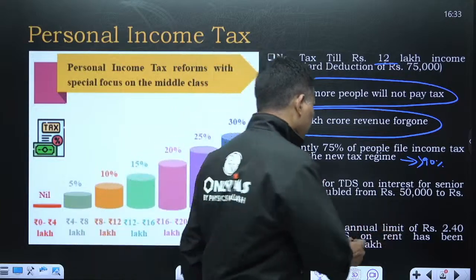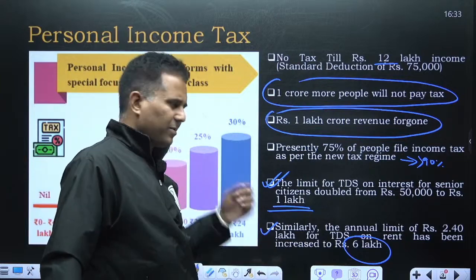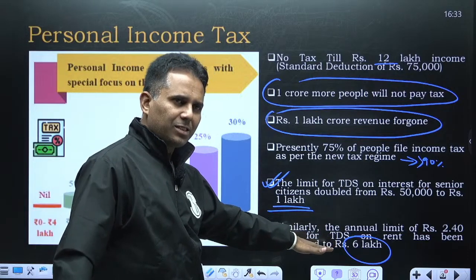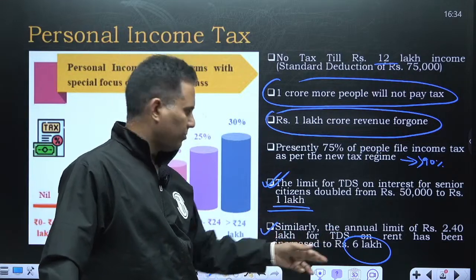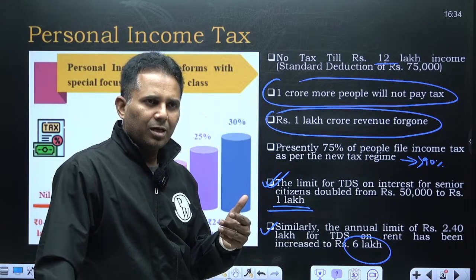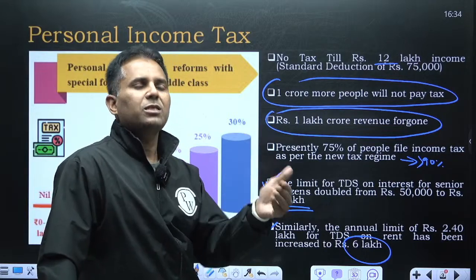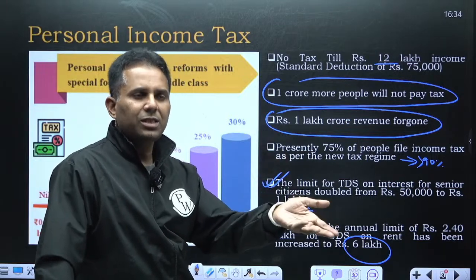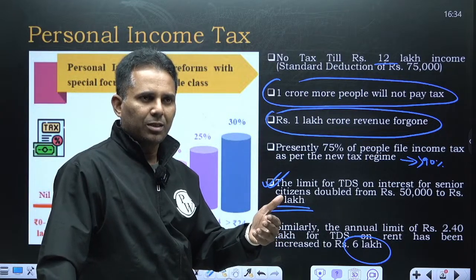Now this limit has been increased to 6 lakh. All these tax dealings are done as per the annual calculation. So if my rental income is 50,000 per month, which becomes 6 lakh annually, the person who is paying me rent does not need to deduct TDS. The whole 50,000 I will get in my account. Earlier, they were deducting 10% TDS. So till 50,000 rental income per month, the TDS will not be deducted.